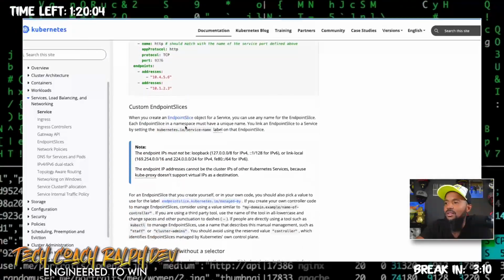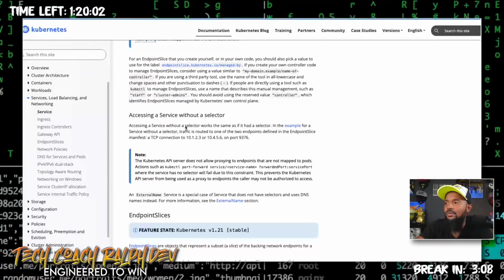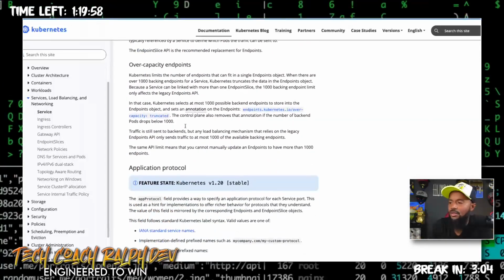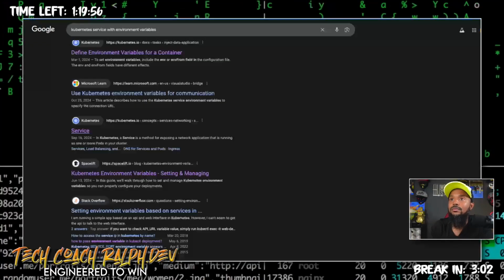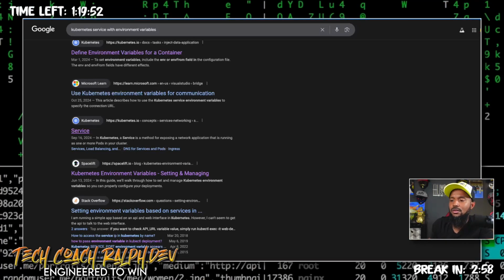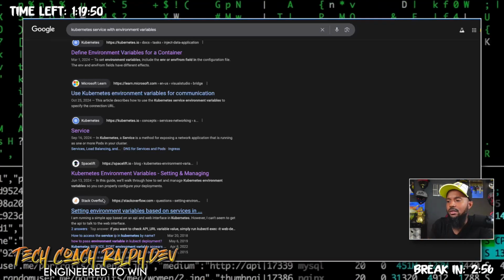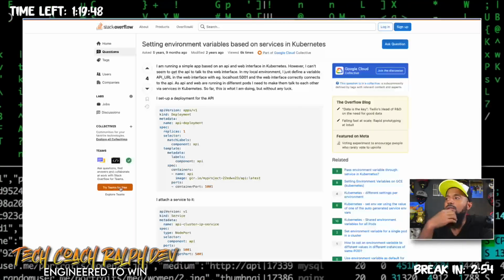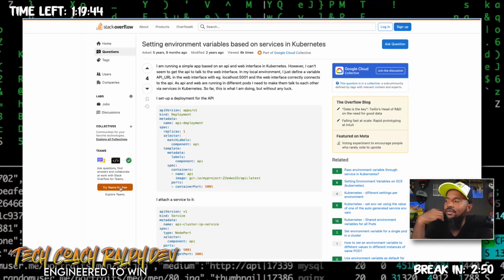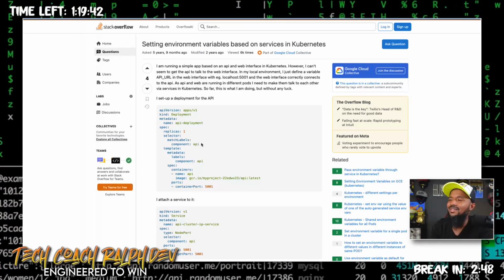I refuse to believe that I can't pass an environment variable. Let me see. Setting environment variables on services based on... So it looks like you have to create a deployment file. That makes no sense though.